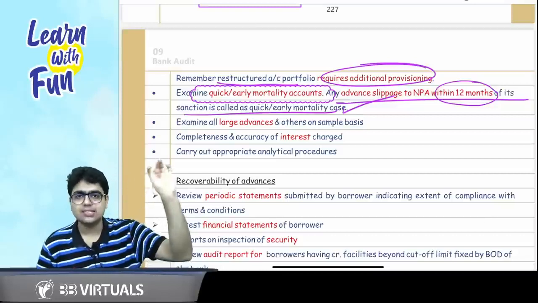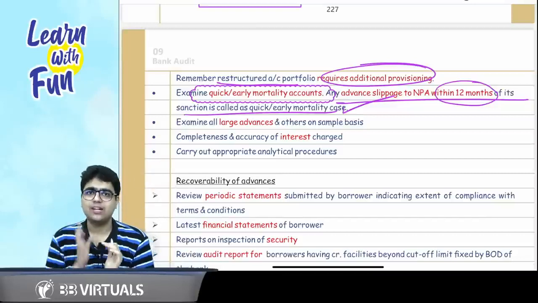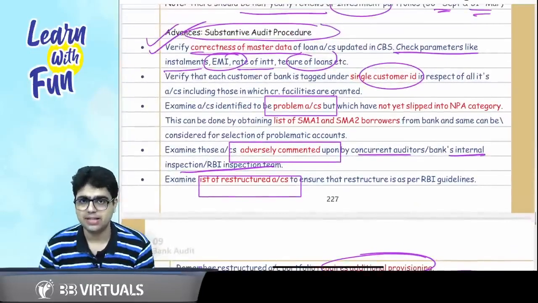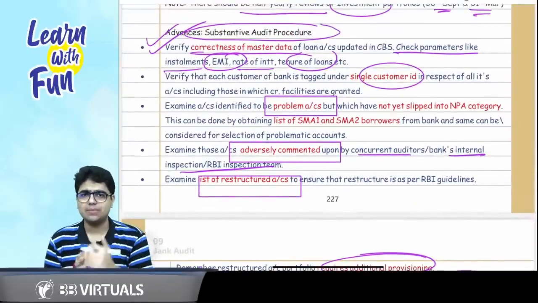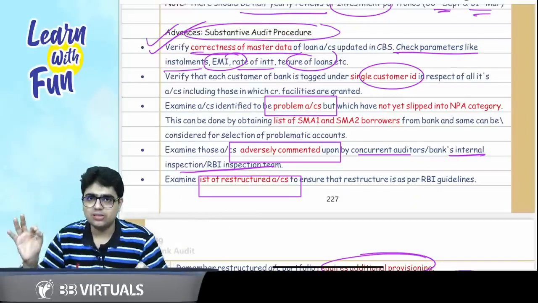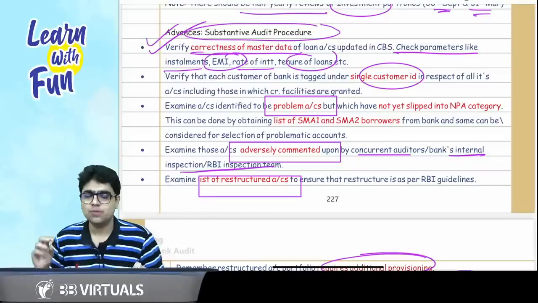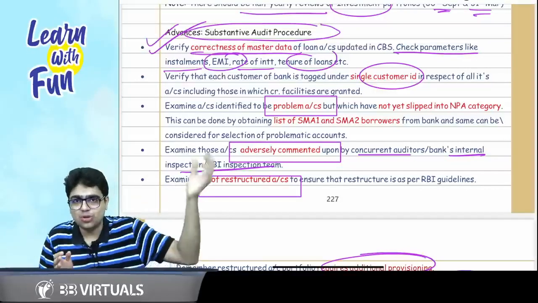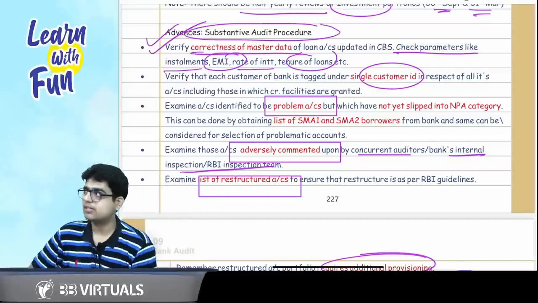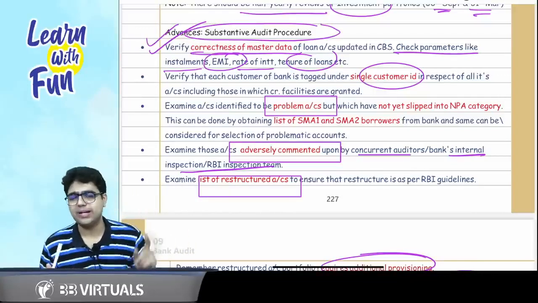Are the advances substantive procedures clear? Yes sir. First of all, we need to check the master data. In that master data, we see the EMI, loan, tenure, and so on. Then make sure all the accounts are linked to a single customer ID. No, every account is linked to its own customer ID. That is, every account should have a single customer ID. Got it, sir? Then we talk about problematic accounts.